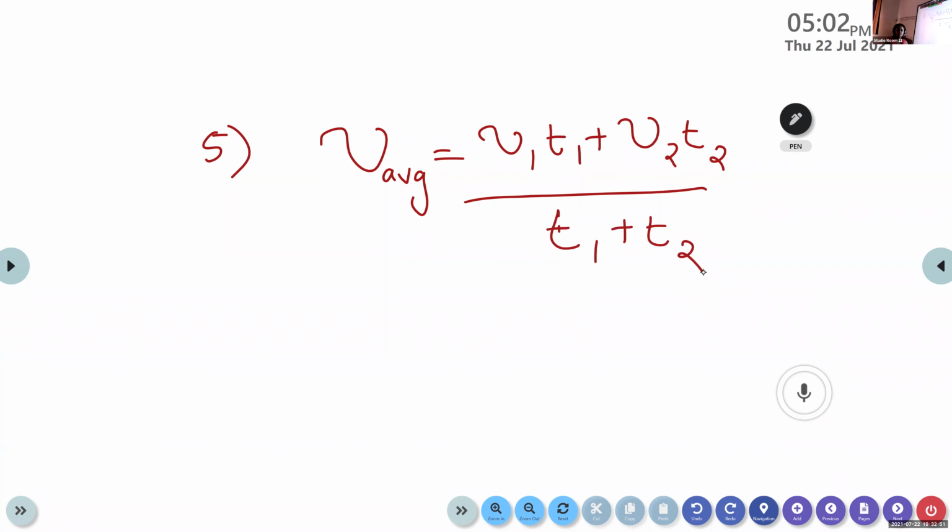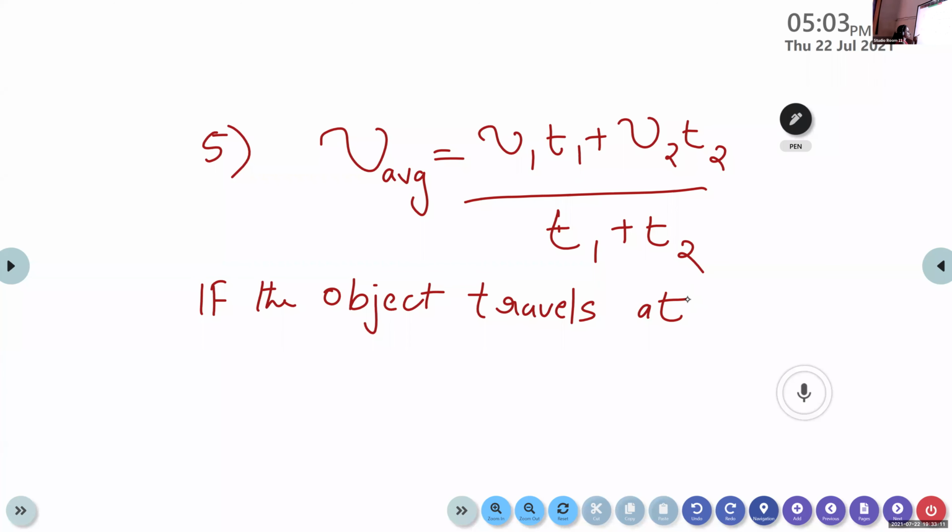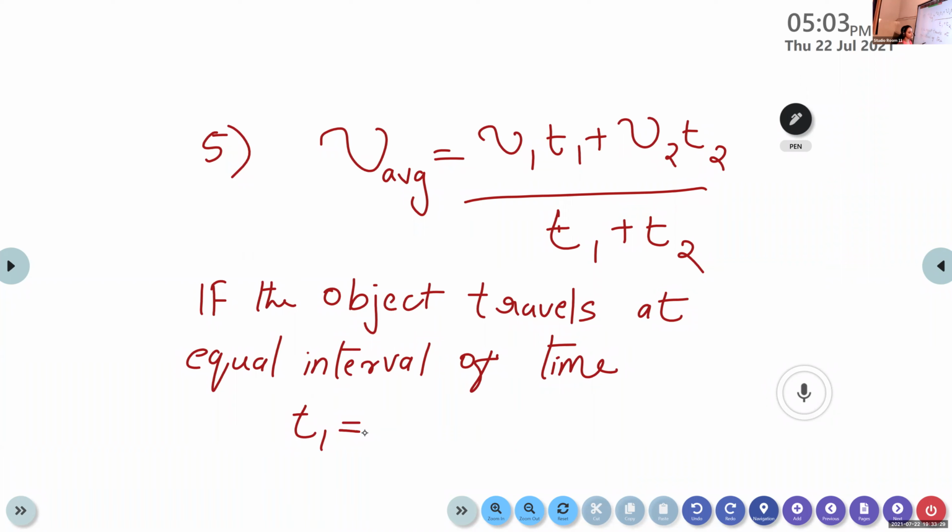So the fifth case: if the object travels or covers the distance at equal intervals of time, that is t1 equal to t2 equal to the common time, the same time.